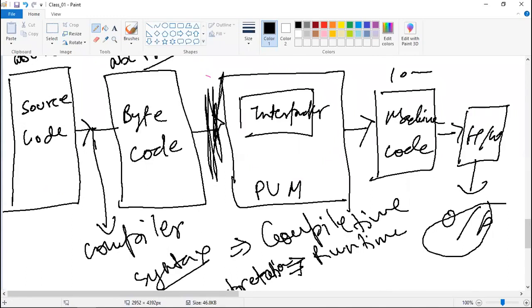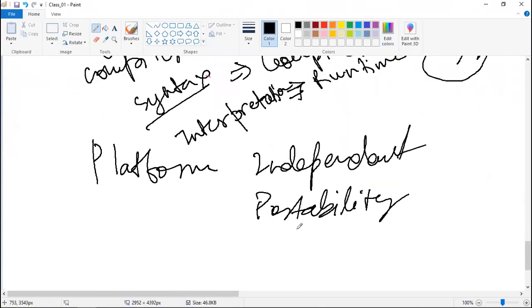Is this clear for everyone? Platform independent and portability? So Python is both platform independent and portable. But C is only portable, not platform independent. Okay. Any question from anyone?